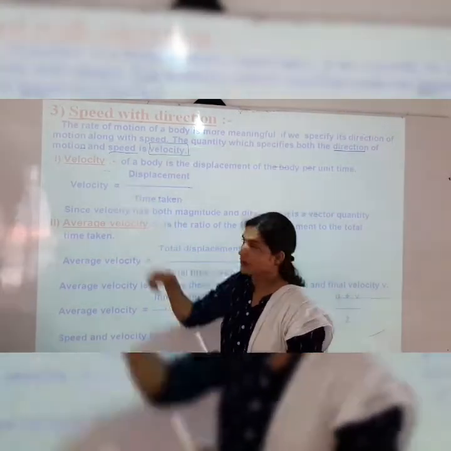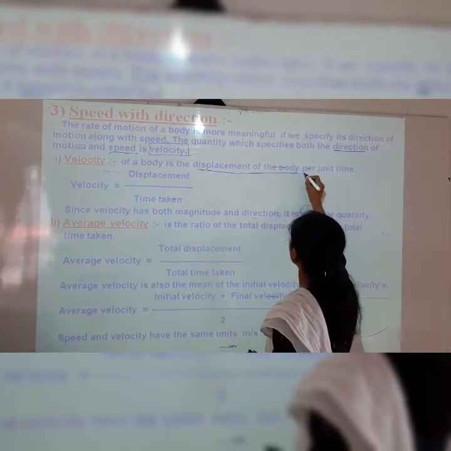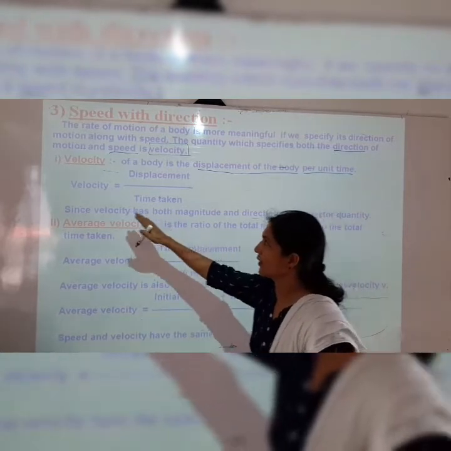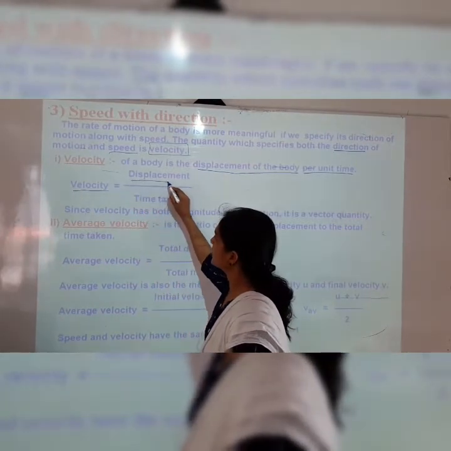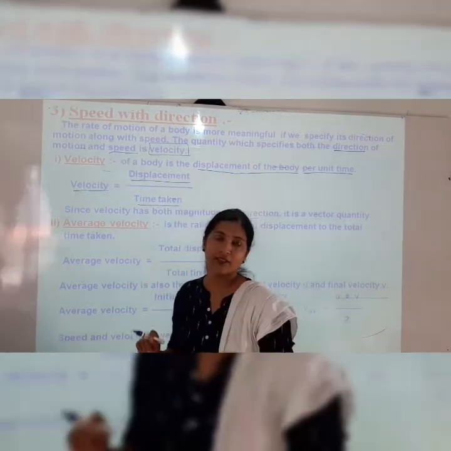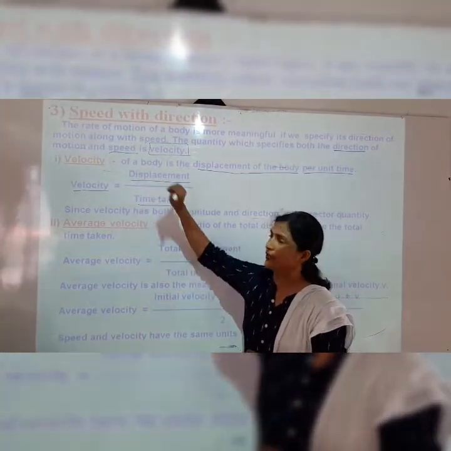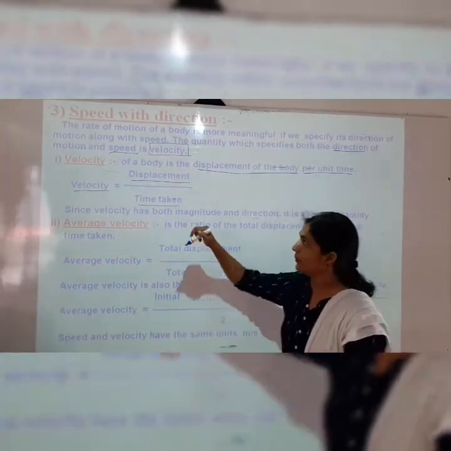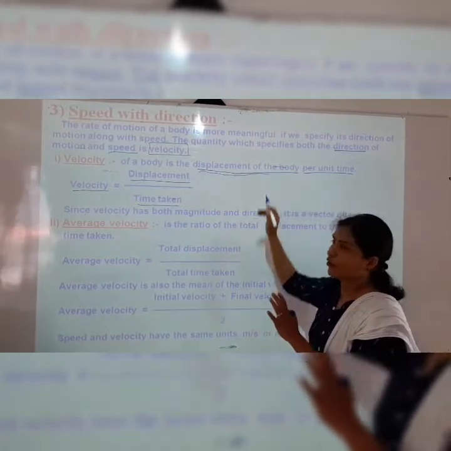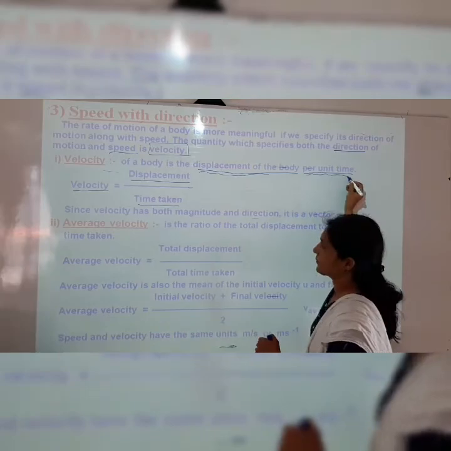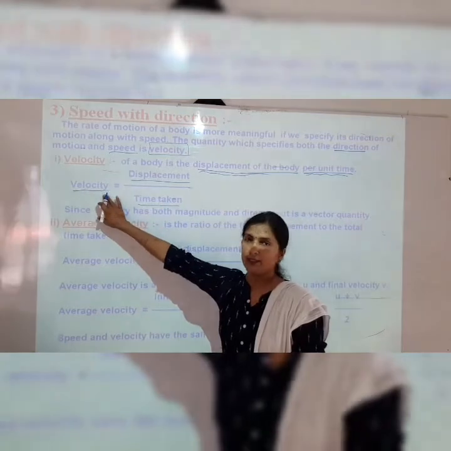Now, velocity of a body is the displacement of the body per unit time. You can see the formula of velocity. Velocity is equal to displacement upon time taken. In that time, how much the body has displaced is nothing but its velocity.